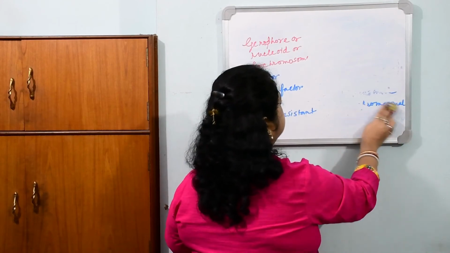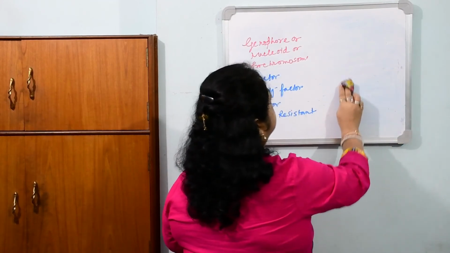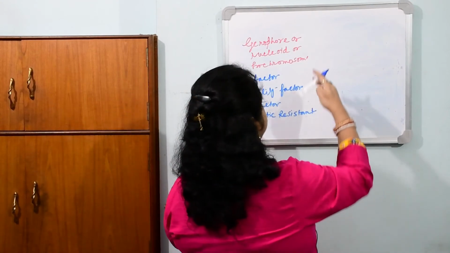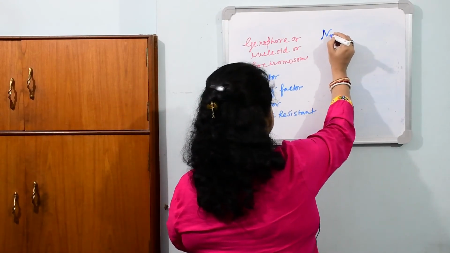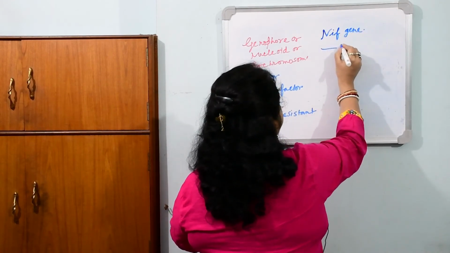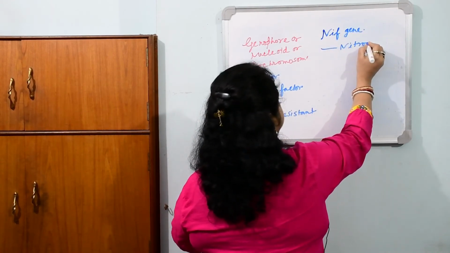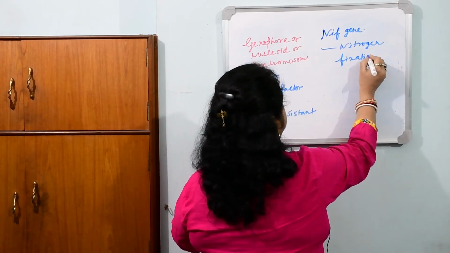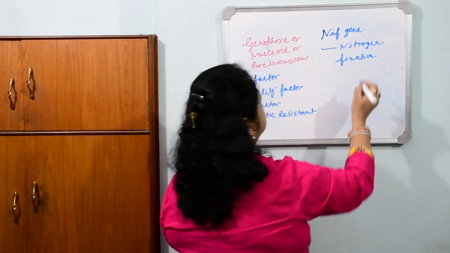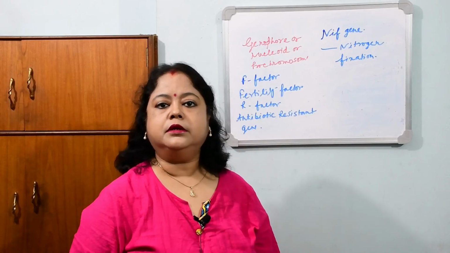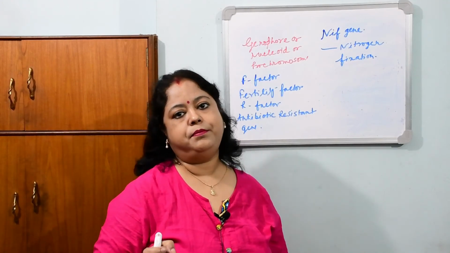And number 3 is the NIF gene. The NIF gene is the gene for nitrogen fixation. Bacteria like Rhizobium, Clostridium and Azotobacter have the NIF gene, the nitrogen fixing gene, inside the plasmid.